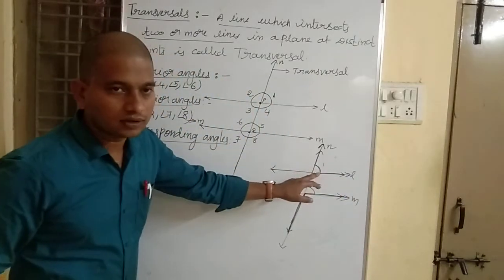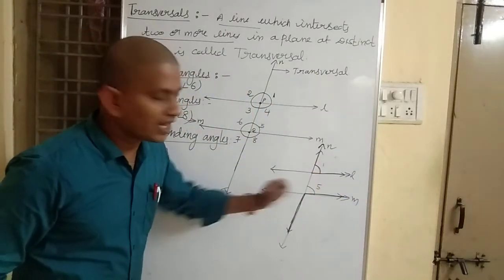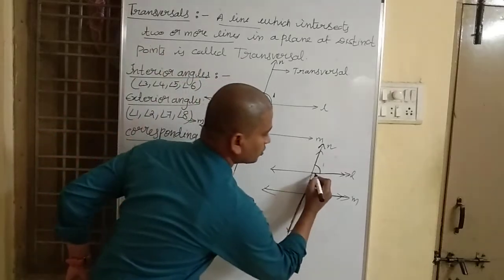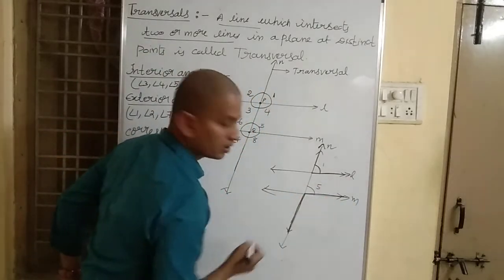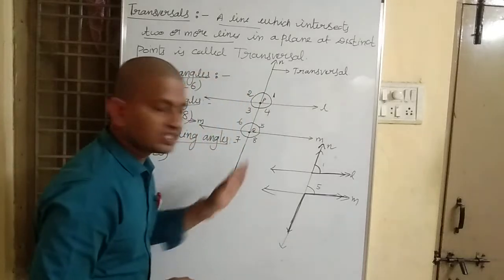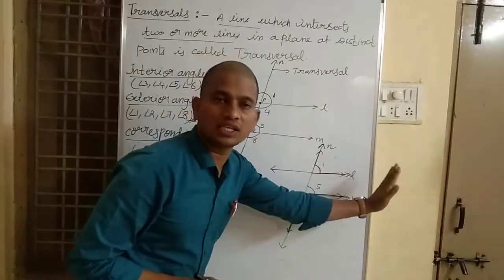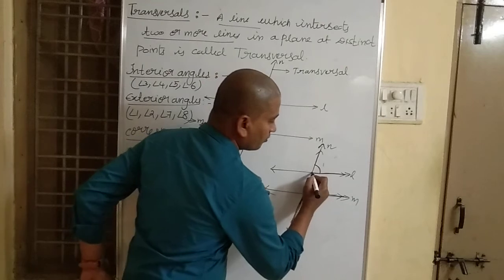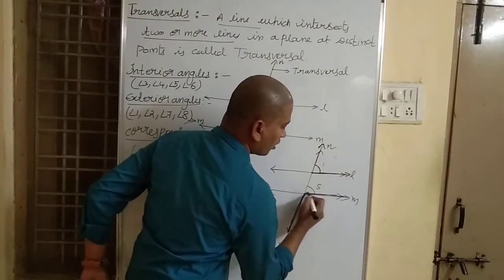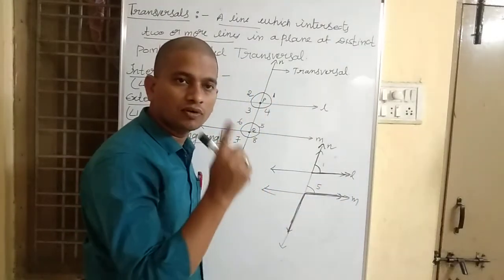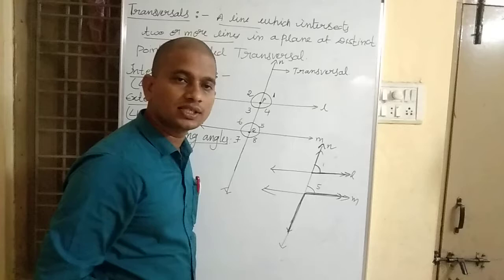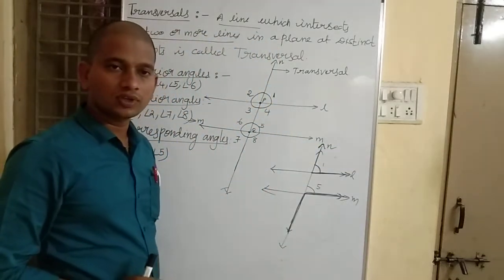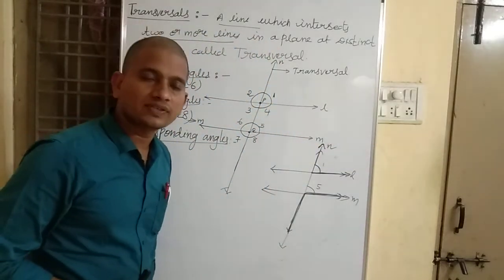For angle 1 and angle 5, one arm of each angle is lying on the same side of the transversal.